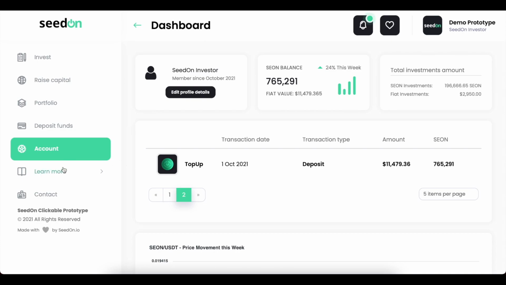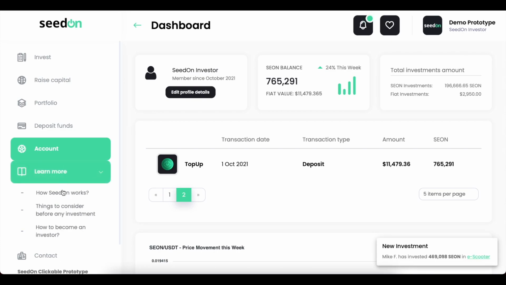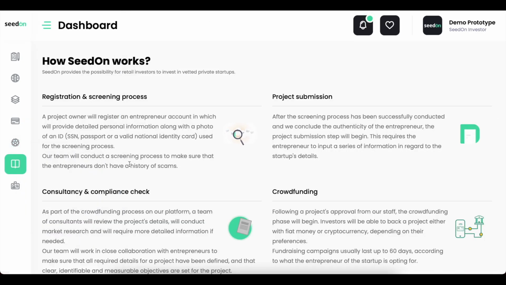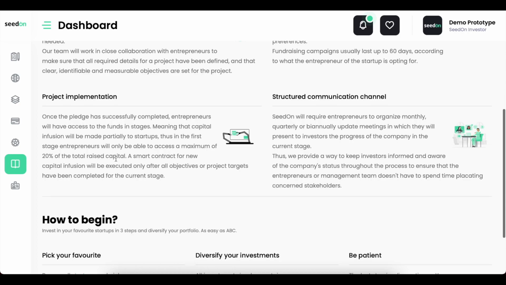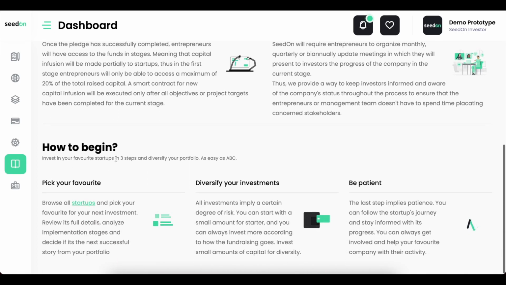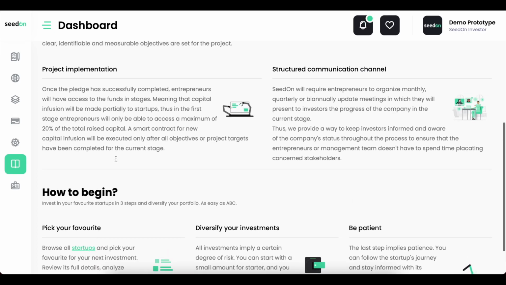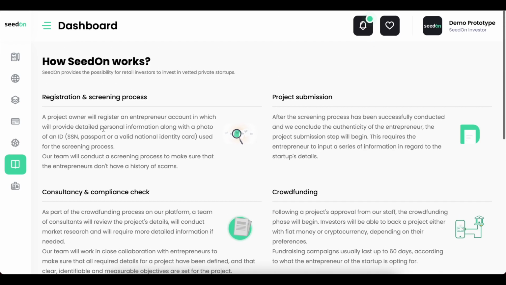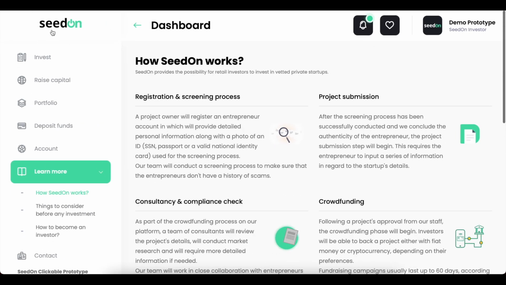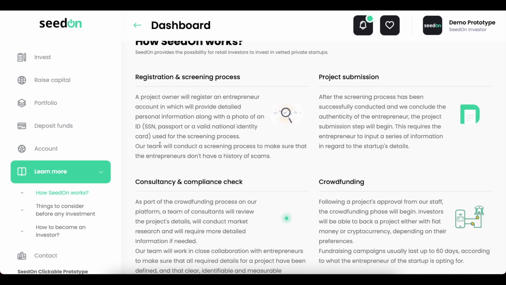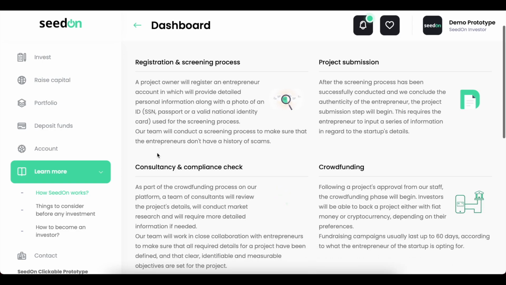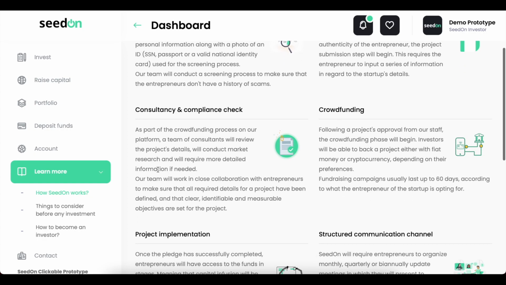Next, let's talk about the learn more section. Alright, so here we have a few screens which are going to present information about our platform, how it works and what it's all about. So just make sure to go ahead and check this out, so you can also find a lot of information about the process and how we imagine that the platform is going to be working and how we actually plan to implement it. But any feedback you guys might have, just feel free to write it in the Telegram channel, or just forward this to our email address.